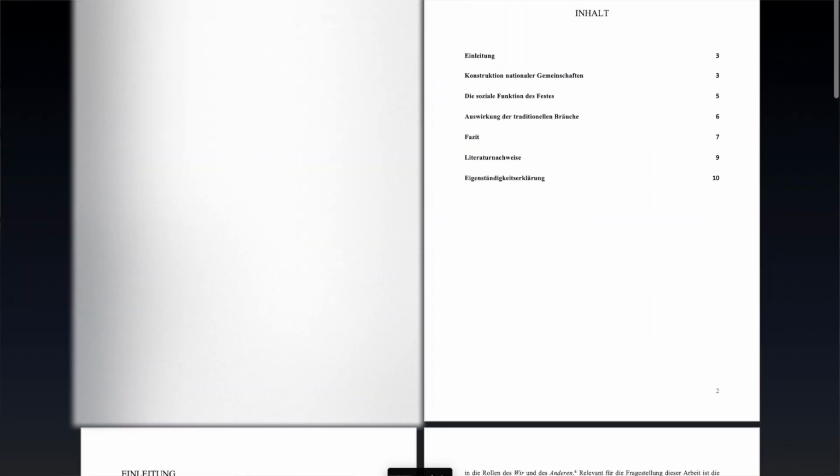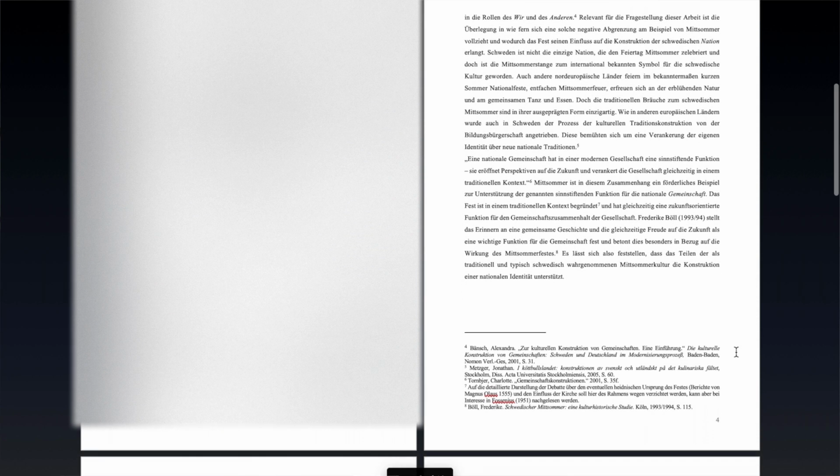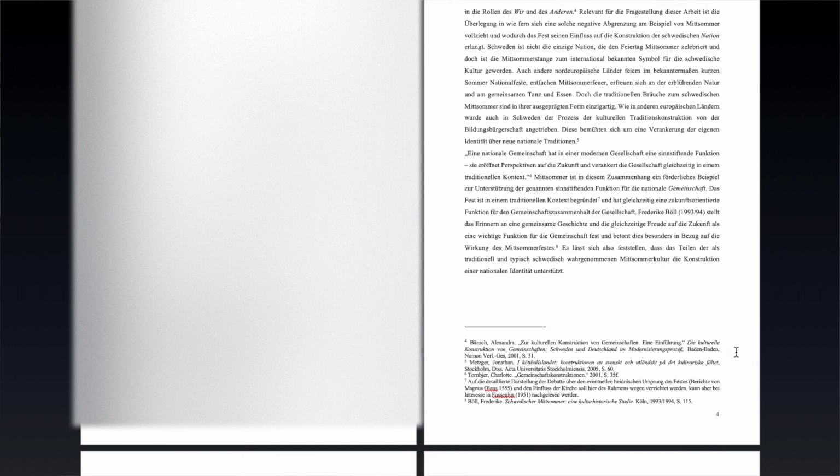Make sure to check the style guide from your university or your institute. My paper starts with the front matter page, then we have the contents page with the page numbers. I've already inserted page numbers on all the pages, of course. Then we start with the introduction. We see the headlines are pretty, the paragraphs look good, we have the footnotes. They look like they're supposed to.